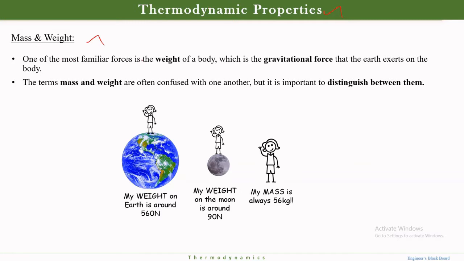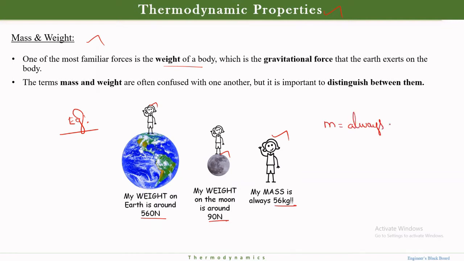Mass, everyone says it is also the weight of a body, but I will give you a very good example with this one. What is mass and what is weight? Suppose I am standing here on the earth and my weight is 560 newton. Suppose I am standing on the moon, then my weight is going to be 90 newton and my mass is 56 kg.